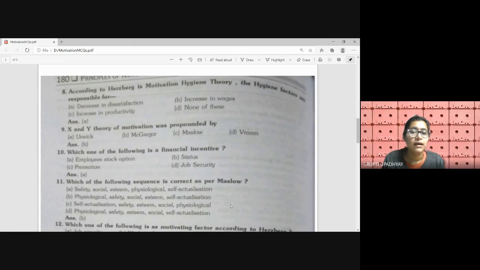If there is no AC or so many problems in the work environment, they might not be satisfied with the environment, but still they will work if they are motivated and like the work. But if AC is there and good facilities are available, this leads to a decrease in dissatisfaction. So hygiene factor is basically responsible for decrease in the dissatisfaction of the employees, but it cannot increase their productivity.